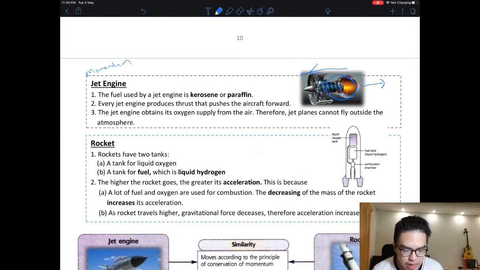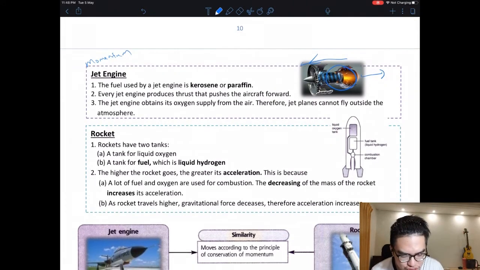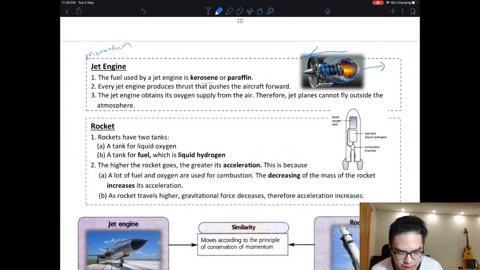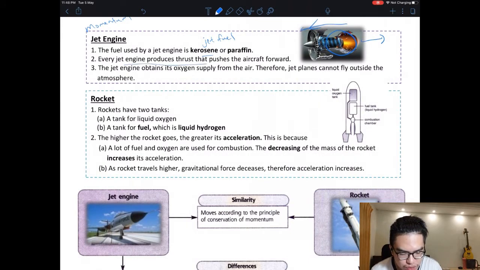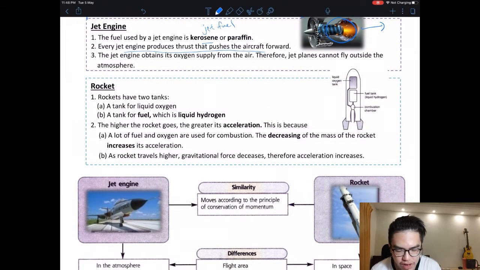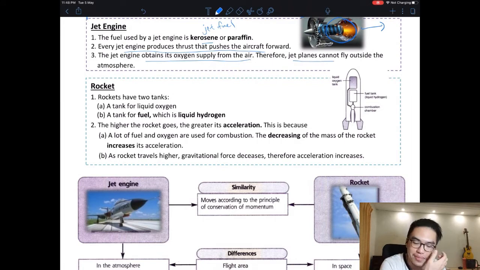They use kerosene or paraffin, or sometimes just jet fuel. Every jet produces thrust that pushes the aircraft forward. It obtains oxygen from air. Jet planes cannot fly outside the atmosphere, so they need air. If you want to fly outside the atmosphere, we need a rocket.